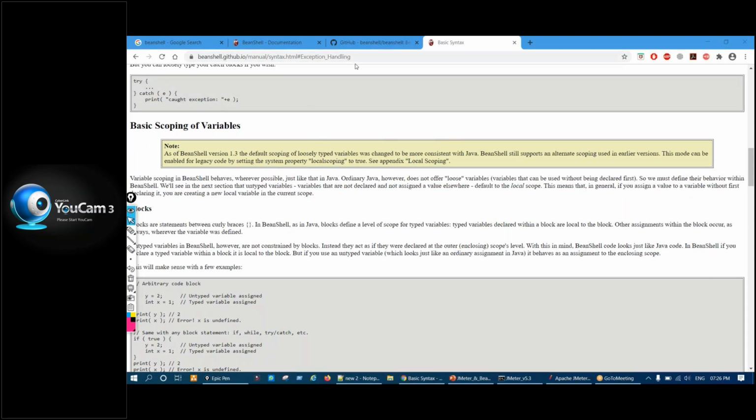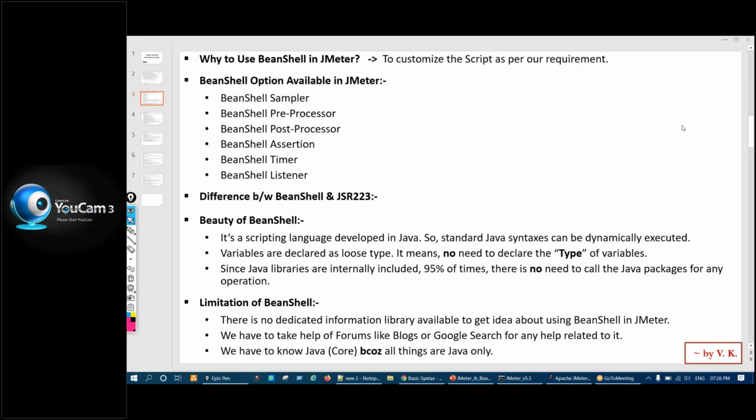You can Google it. I'm sharing it in the chat. So this is the limitation, and this limitation is everywhere. It's not only for BeanShell. Even for the JSR 223 sampler we have seen, if you want to use JavaScript or anything, you will not get a dedicated library or website that tells you how to use that JavaScript in JMeter, or any code specifically designed for JMeter. So that is not there.